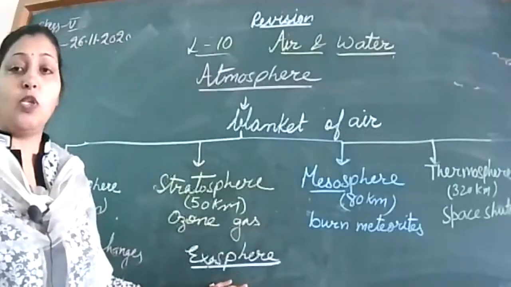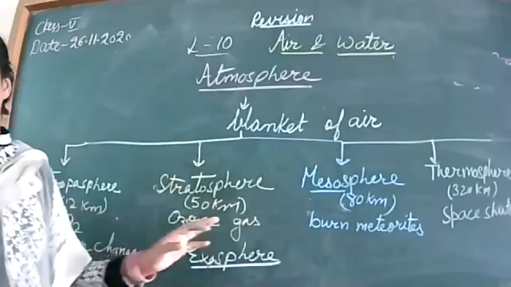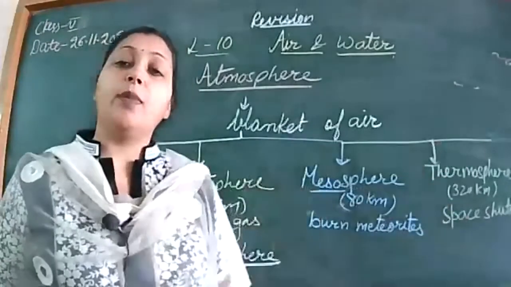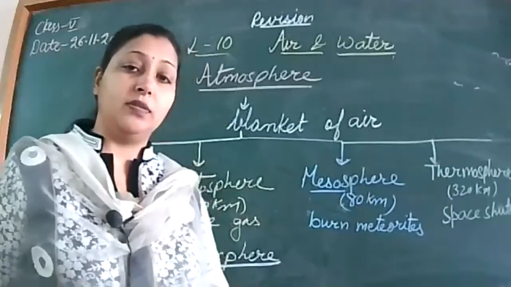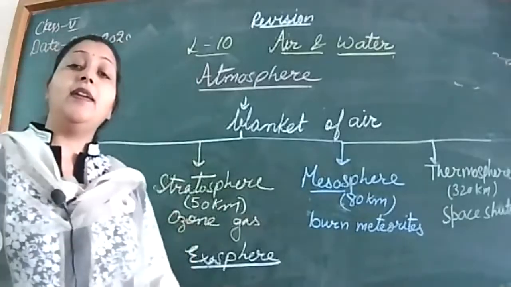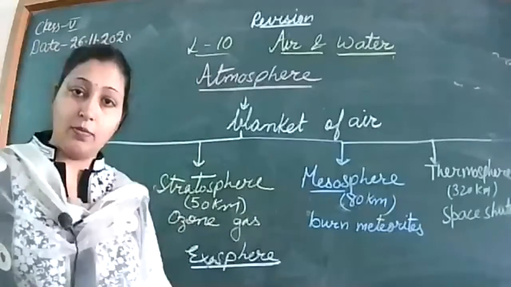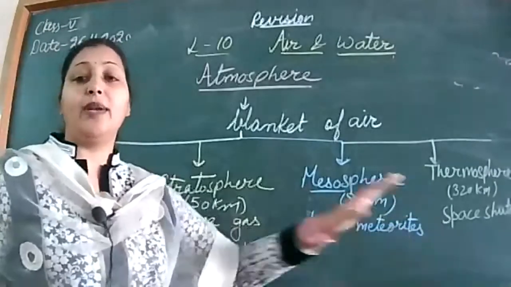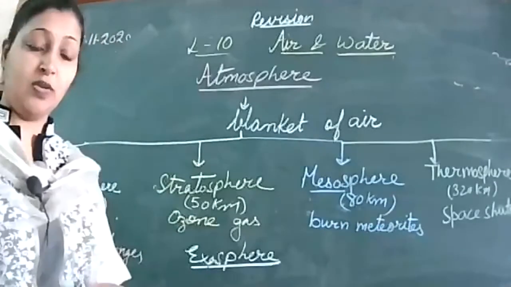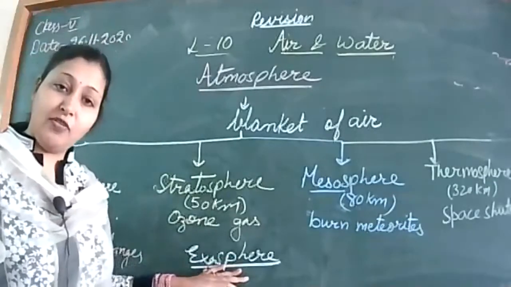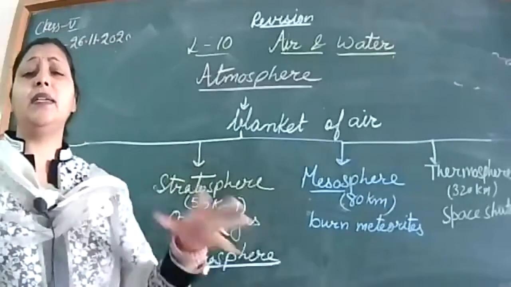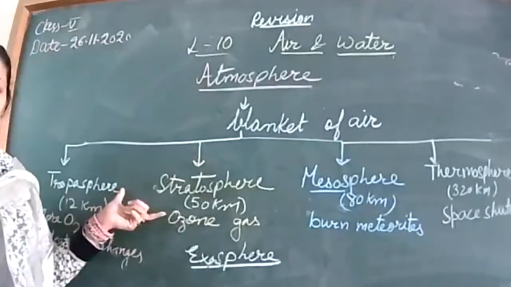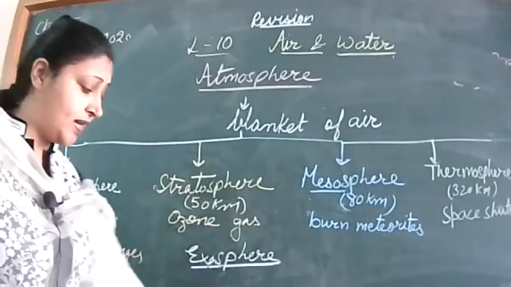Here our atmosphere ends. So what is the range of our atmosphere? The range of our atmosphere is about 300 or 320 kilometers. If you write it as you all have written this question, about 300 or 320 kilometers is the range of our atmosphere. Afterwards, exosphere, which is the fifth layer, contains very little air. I hope it is clear to all. If yes, then move to the next point.